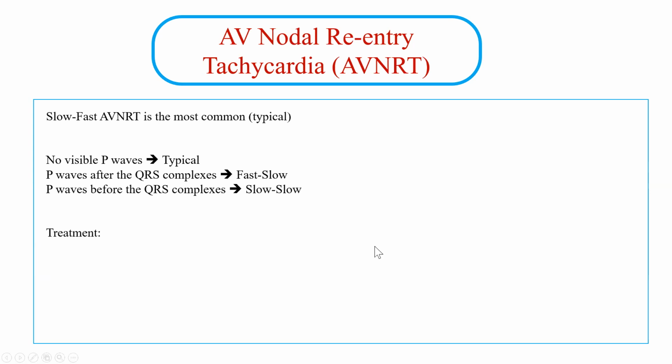Now, regarding treatment, if you have a patient with AV nodal reentry tachycardia, the mainstay treatment is actually adenosine. Sometimes you can try a vagal maneuver, like vagal stimulation, carotid massage, rubbing the eyes, coughing, and all these things can help. The mainstay is adenosine to block the AV node and stop the circuit.